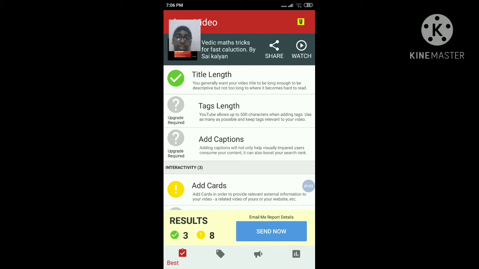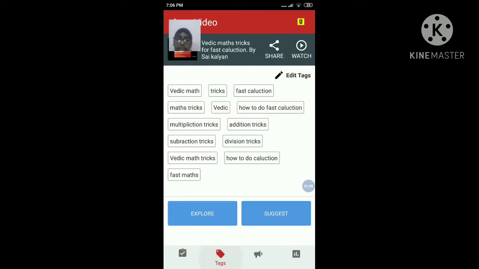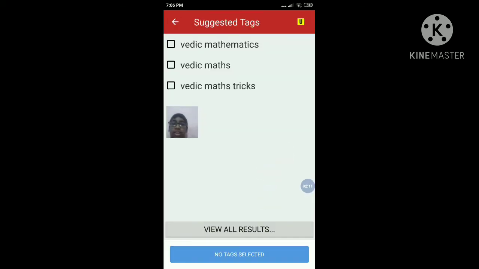Tags length can be up to 500 characters. Also we can add tags like this. See here, the option is tags. I added these tags: Vedic maths for fast. You just need to click here on suggest. If you click suggest, a page will come. It's loading here. See friends, it has shown 3 tags: Vedic maths tricks, and Vedic maths.